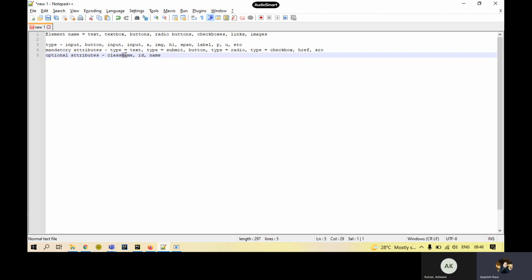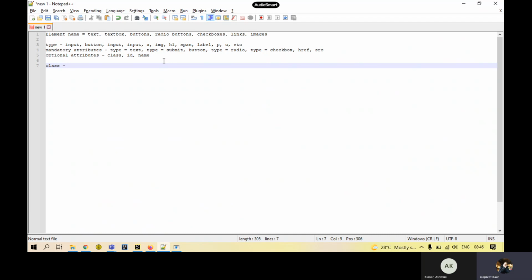These three. Class, it's not class name, it's class. The optional attributes are going to be very specific. When we talk about the class optional attribute, whenever we have to identify some element, we don't look for the class attribute.